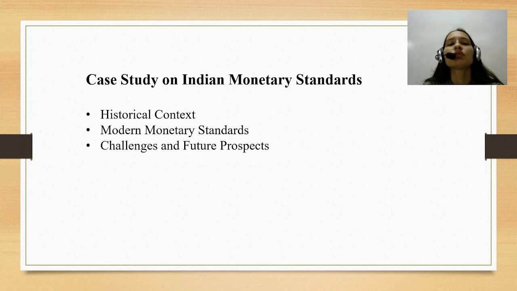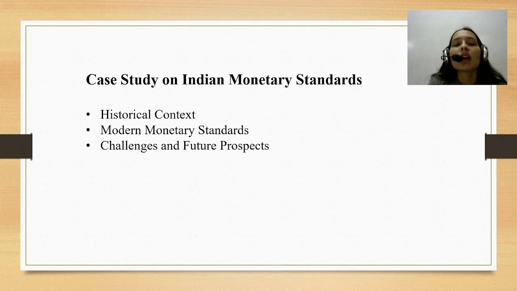Then we come to the Maurya Empire, which was between 322 and 185 BC. The Arthashastra and other ancient Indian treatises refer to silver coins called pana in the monetary system. Punch-marked coins prevailed, made from silver and other metals.